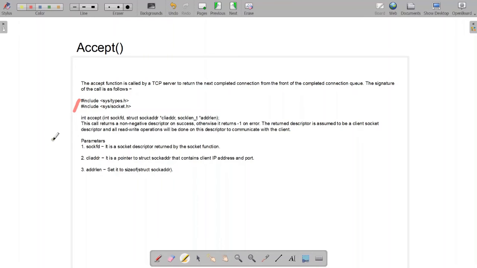Now the accept function contains three parameters, that is sockfd, cli_addr and addrlen. Each of these functions will become much clearer once we actually write our first program, which will be in the next video itself.